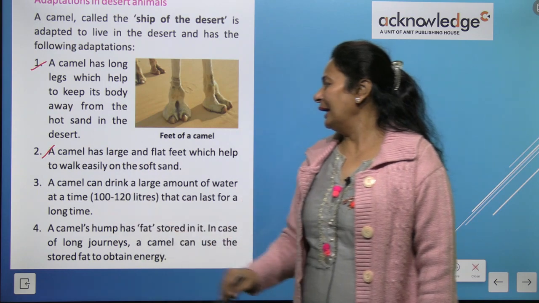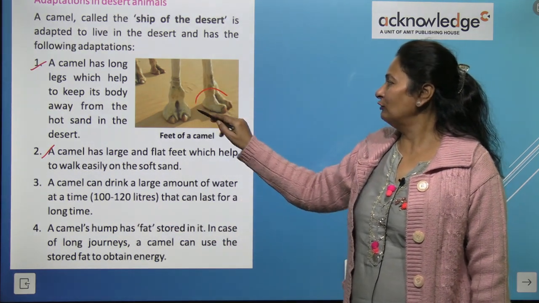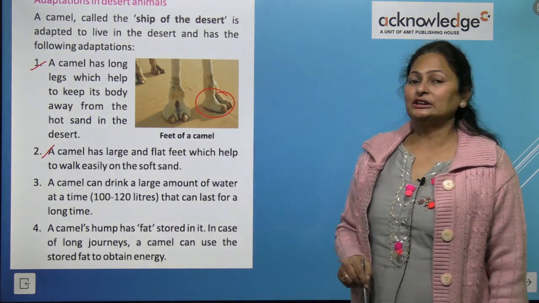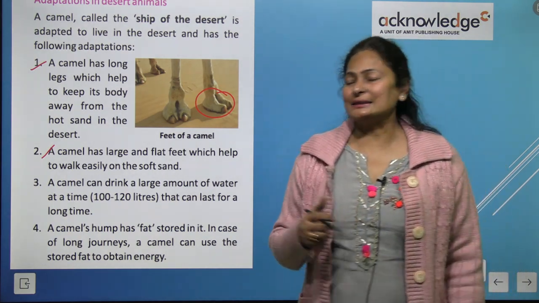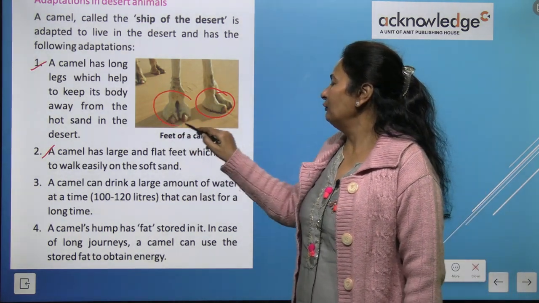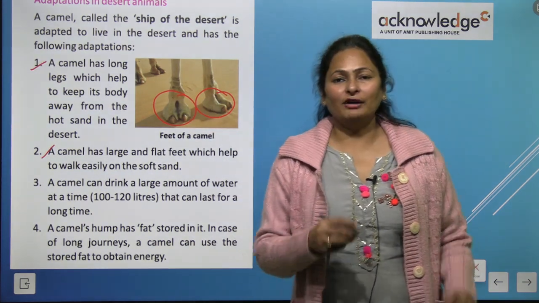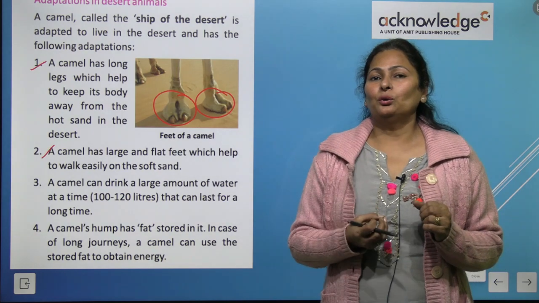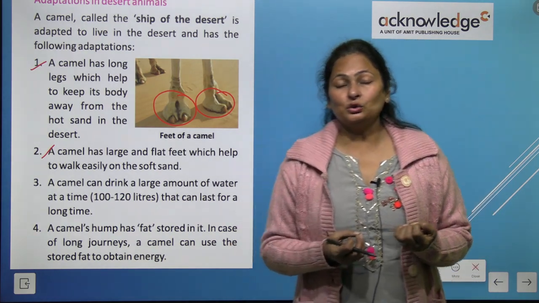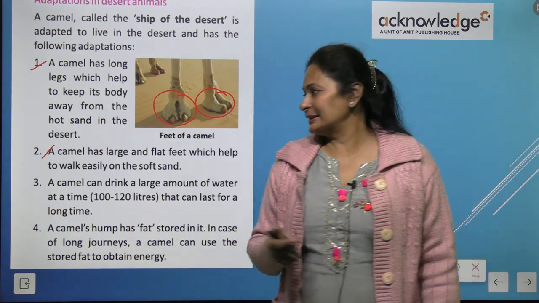Now a camel has large and flat feet which help it to walk easily on sand. You can see the flat feet are flat and broad. It has a cushion also. So a camel is able to move easily on hot sand, right?